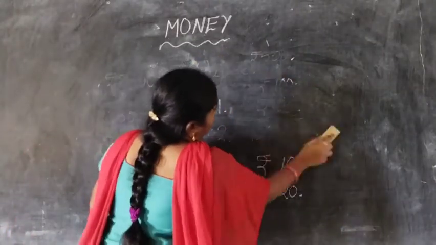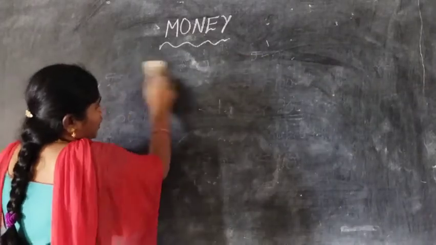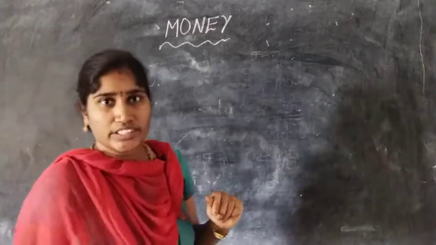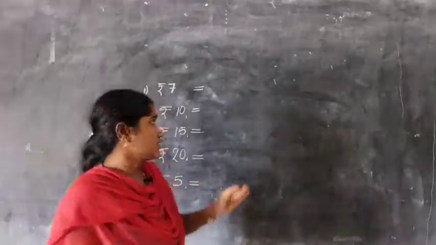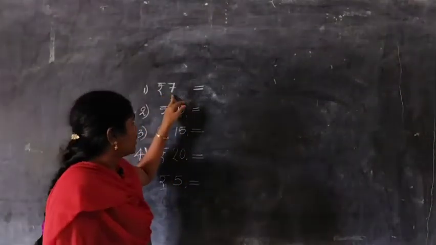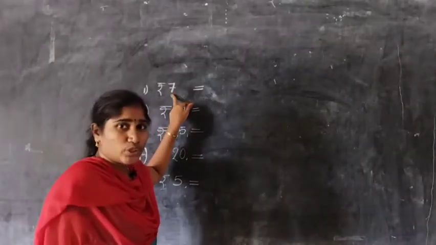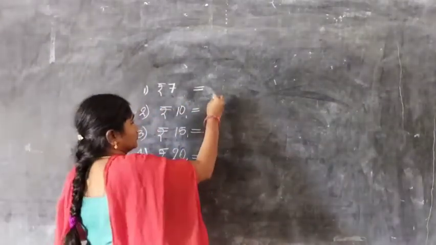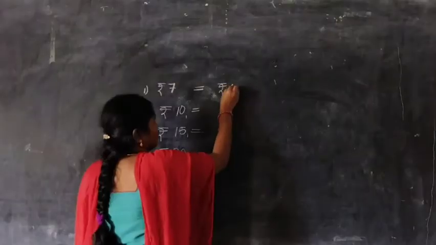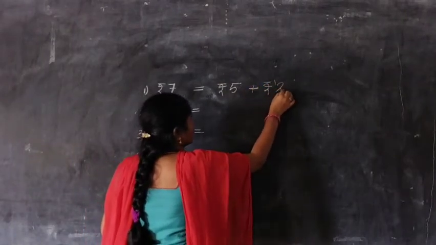Did you get my point, children? Do all of you understand? Money is a very important topic. You must learn it. See here, children. How much money is this? Yes, it is 7 rupees. How can we give it to the shopkeeper? 5 rupees plus 2 rupees.